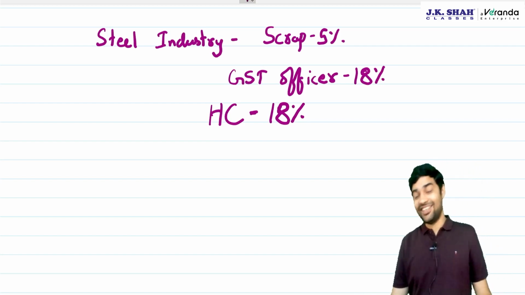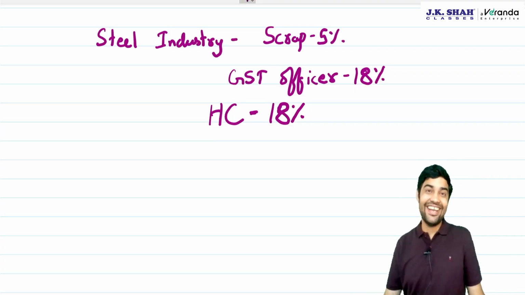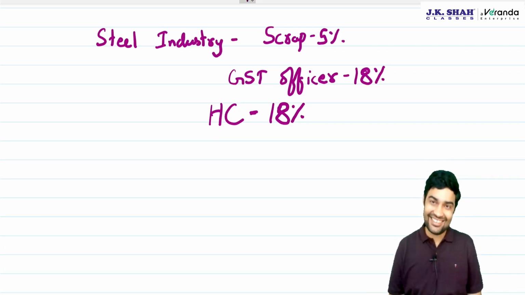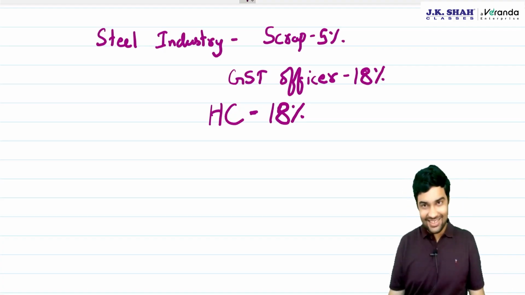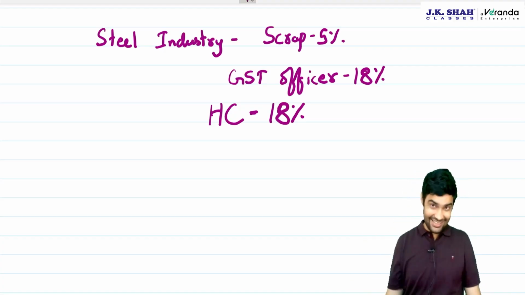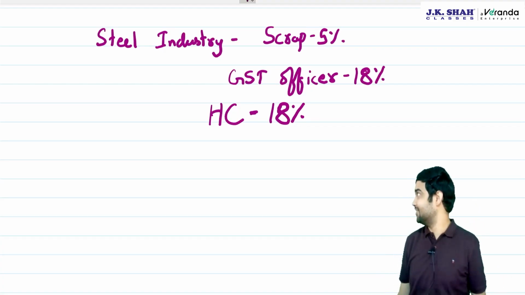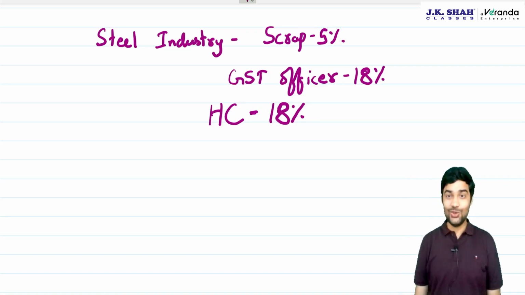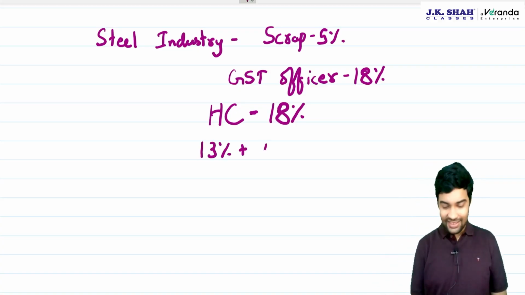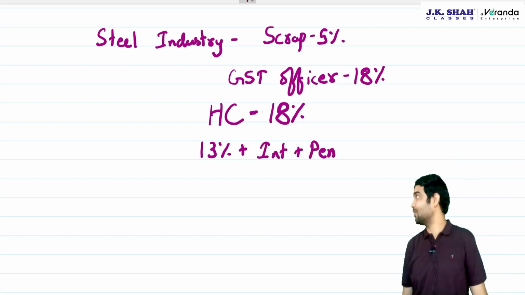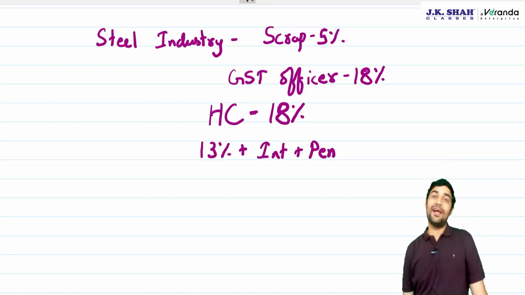This created havoc for the entire steel industry because the entire industry was taking a position of 5%. Now they have to pay 18%. The entire steel industry was worried. They said this is huge because they will have to pay 13% plus interest plus penalty, which will be huge. And the entire industry was following this practice.